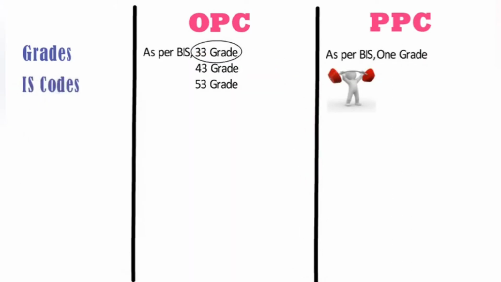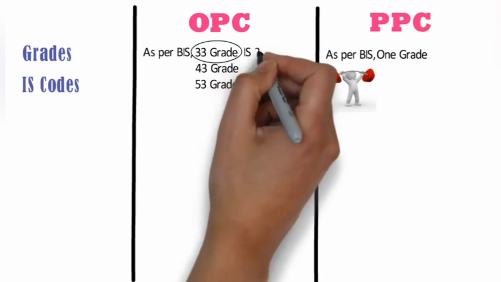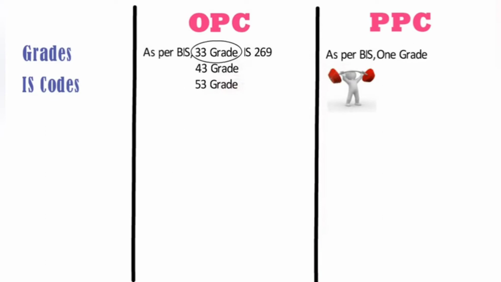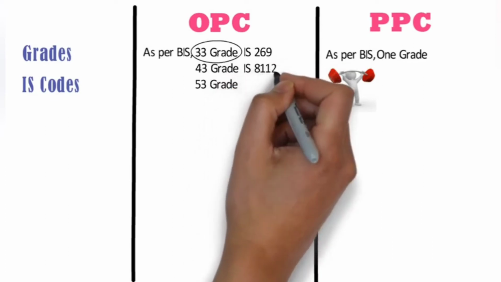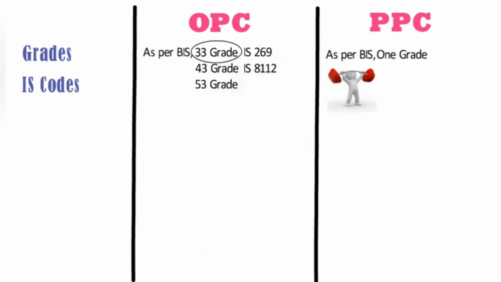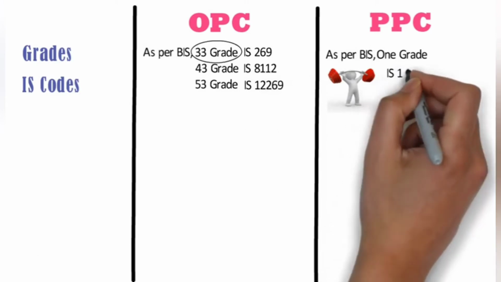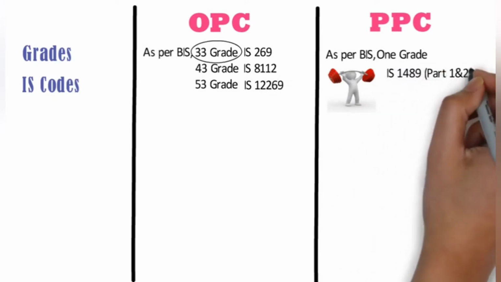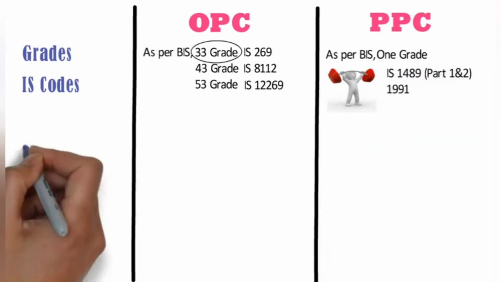IS codes. The IS code used for OPC 33 grade cement is IS 269. For 43 grade cement, IS 8112 is used, and for 53 grade cement, IS 12269 is used. Whereas the IS code used for PPC is IS 1489 Part 1 and 2, 1991.